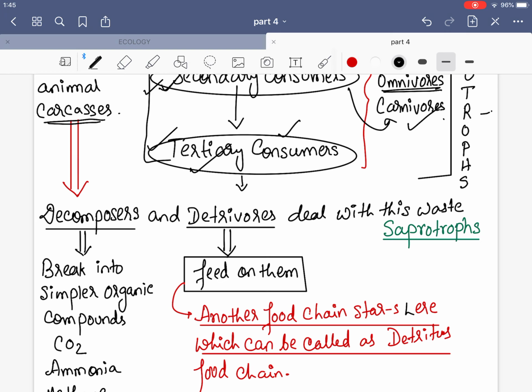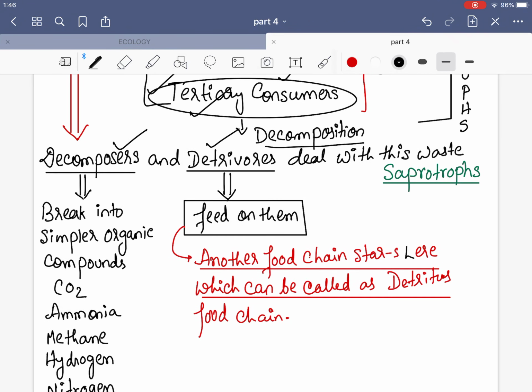So the next step in this food chain will be decomposition, and the function of decomposition will be performed by decomposers and detritivores. So who are decomposers? Decomposers are the microorganisms which we can call bacteria and fungi, not virus. Mind you, note down here that they are bacteria and fungi. And detritivores are the animals which feed on this waste.